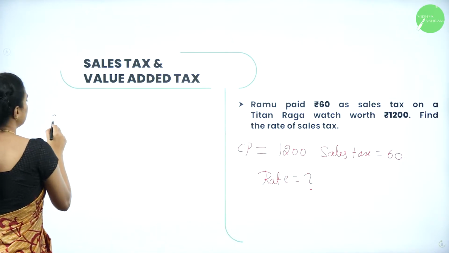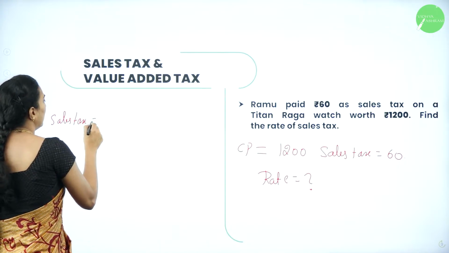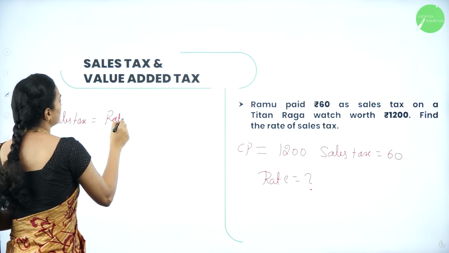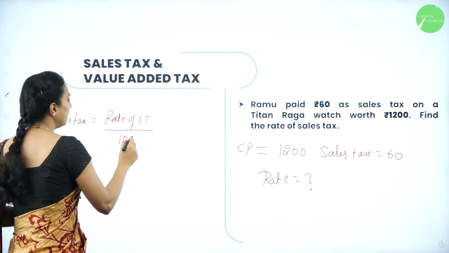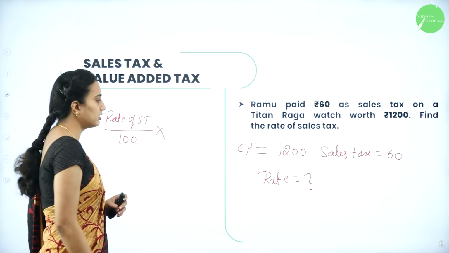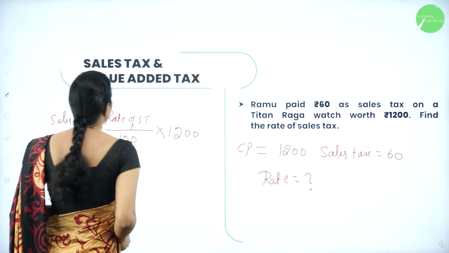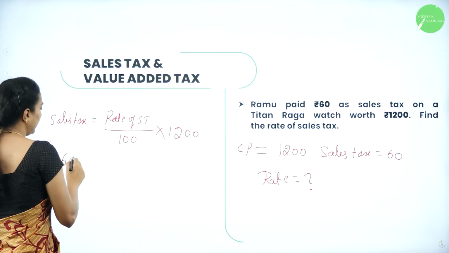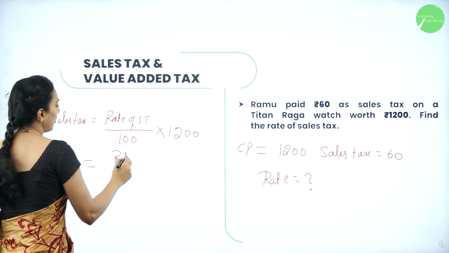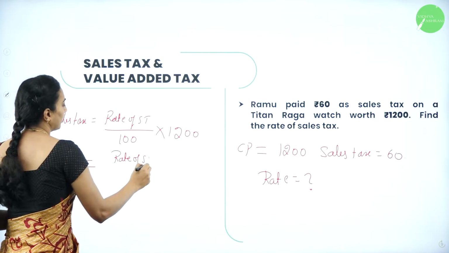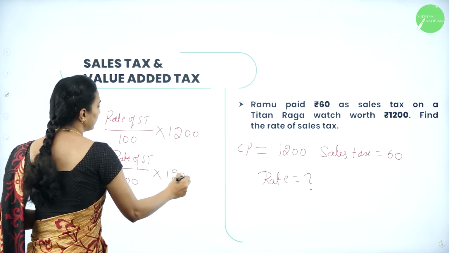You know that sales tax will be equal to rate of sales tax divided by 100 into the cost price. CP is 1200. Sales tax is given as 60. Rate of sales tax we don't know. As it is, we write rate divided by 100 into 1200.